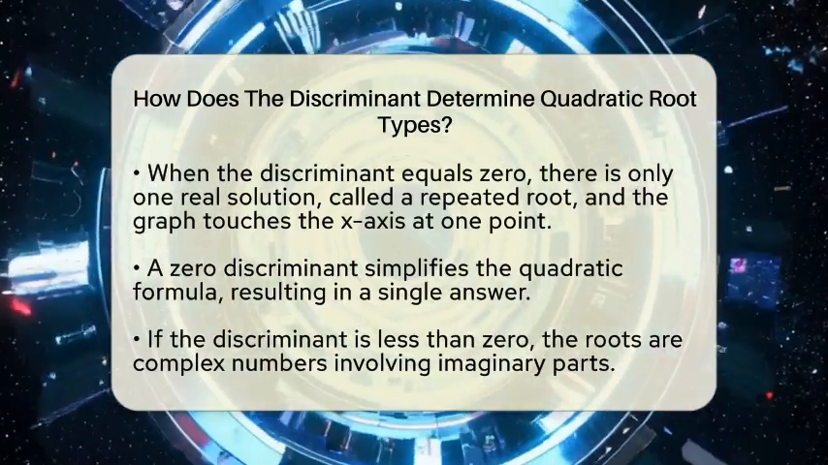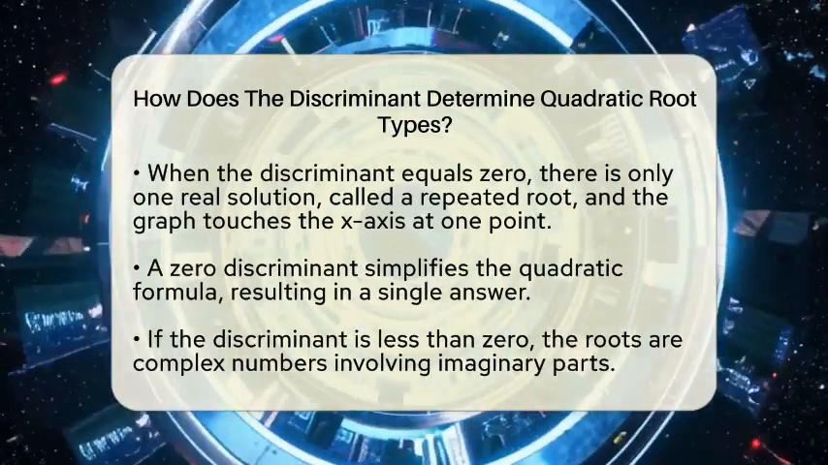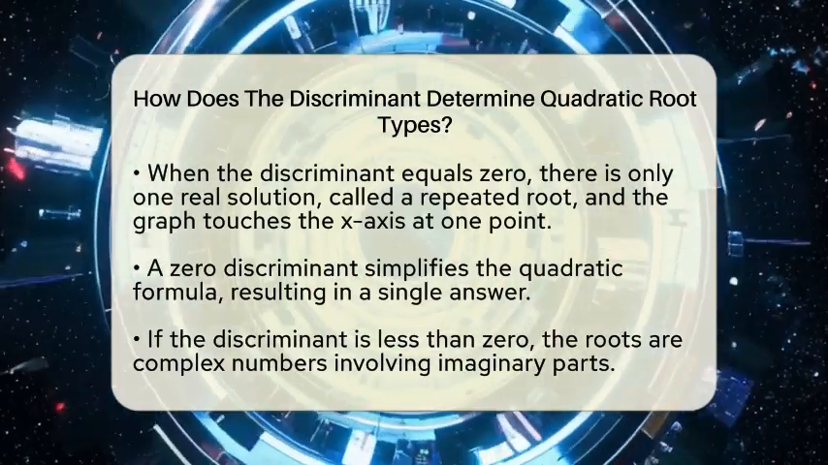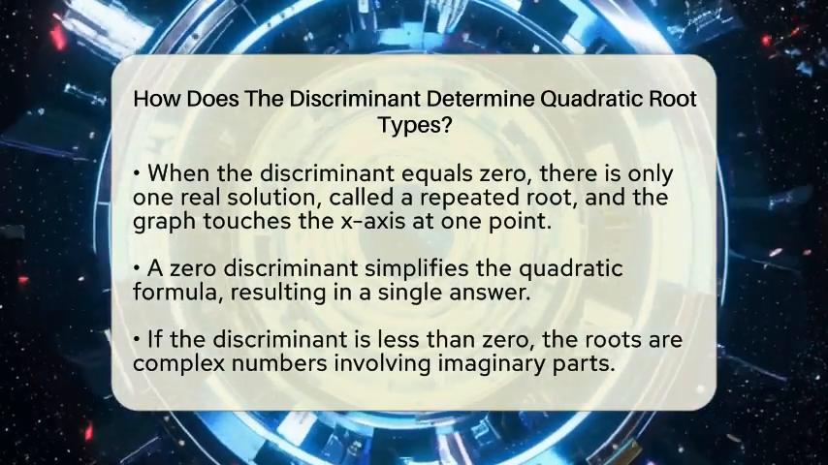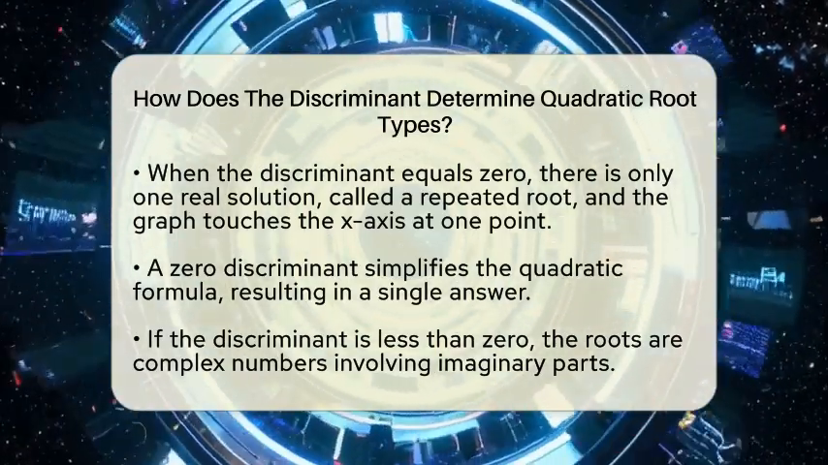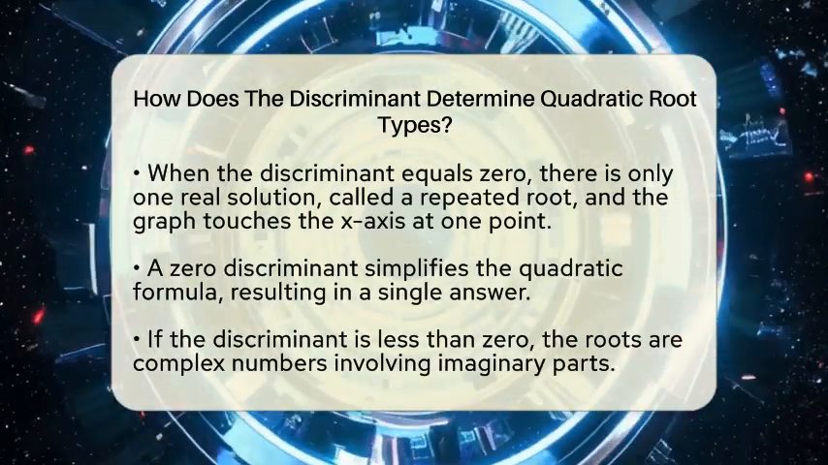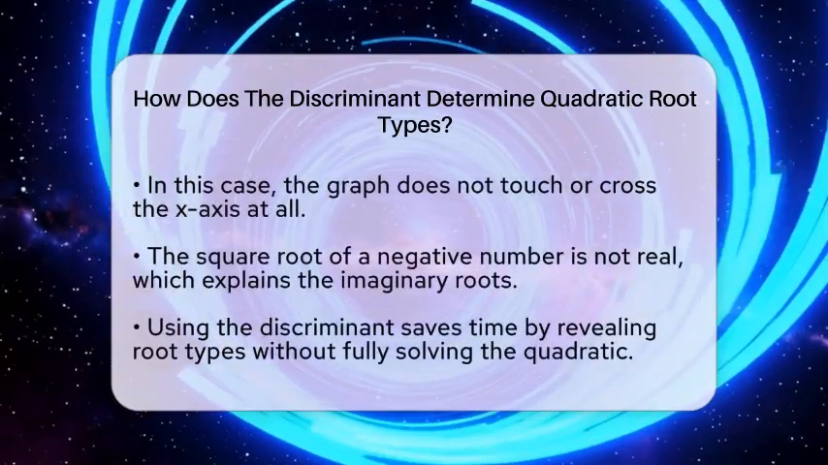If the discriminant equals 0, then there is only one real solution, which is called a repeated root. In this case, the graph just touches the x-axis at 1 point, the vertex. Since the square root of 0 is 0, the quadratic formula simplifies to give just one answer.